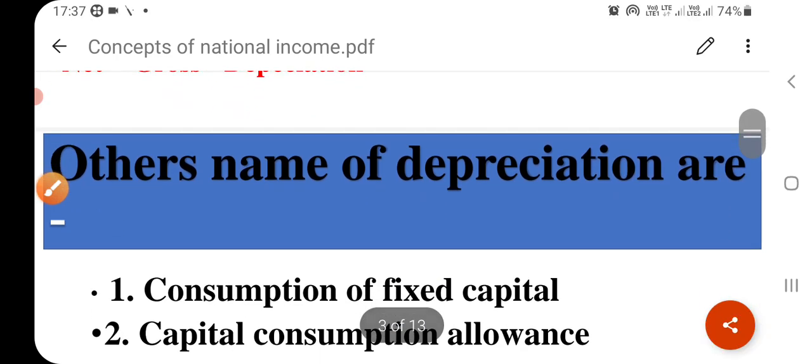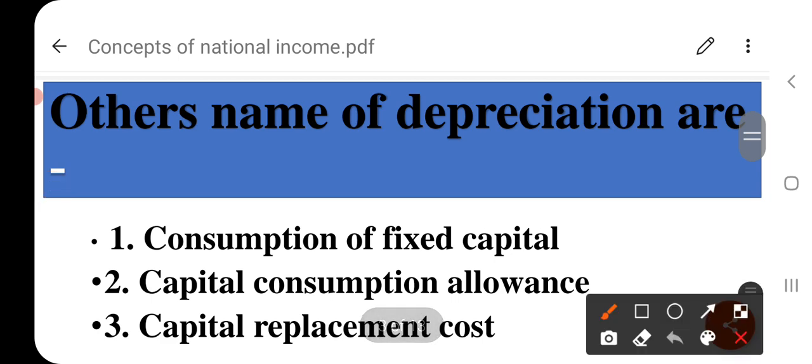Next, other names of depreciation are: it is also called consumption of fixed capital. The capital which is fixed in nature, that is the capital assets, machinery, tools, land, require maintenance after a certain period of time due to continuous consumption.